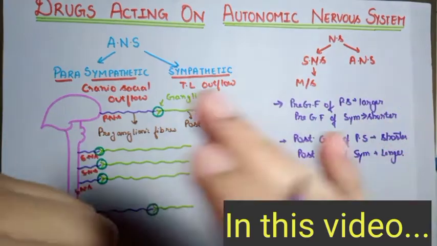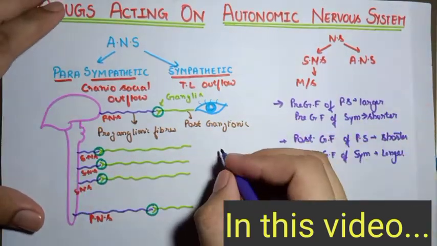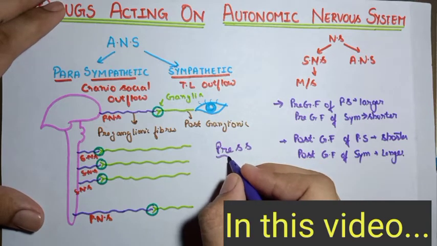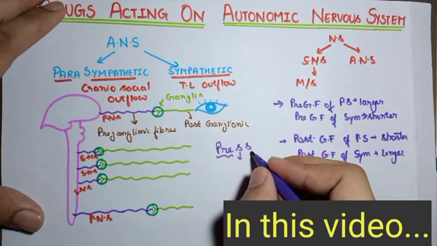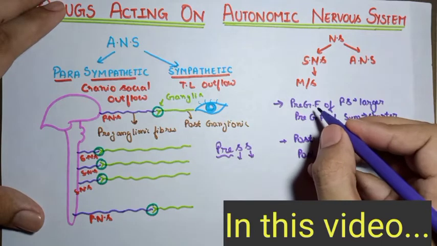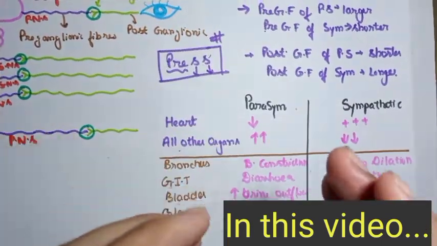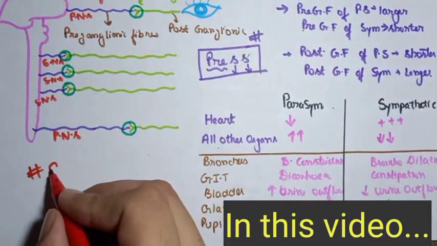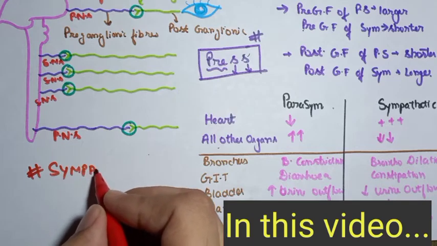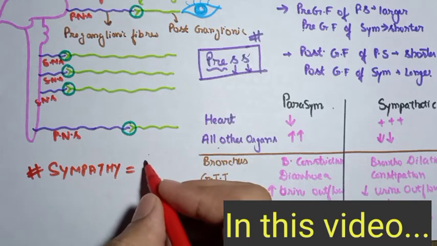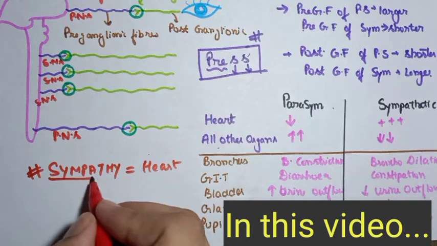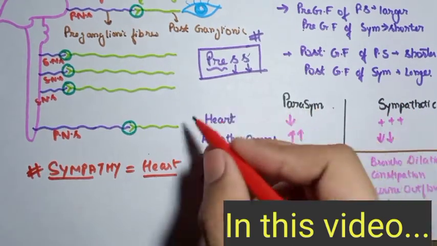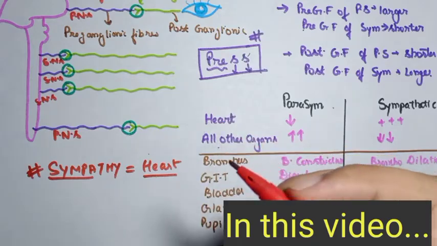So we have got a trick to remember this. You have to just remember one thing: preganglionic fibers are shorter in case of sympathetic. Basically we are remembering one core sentence: sympathetic equals heart. So what is sympathetic? You can relate it to heart. That's why sympathetic is increasing or stimulating the heart, and it is depressing all other organs.